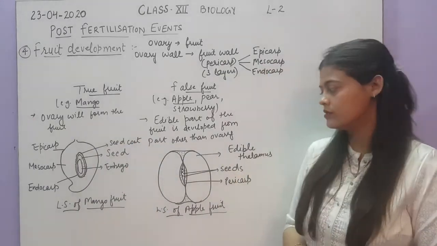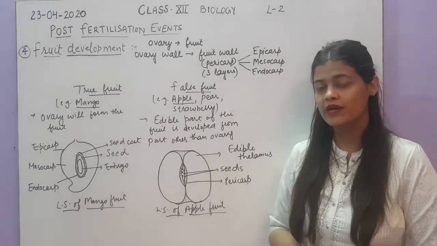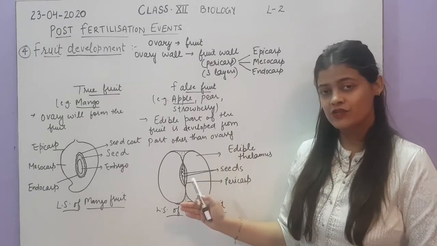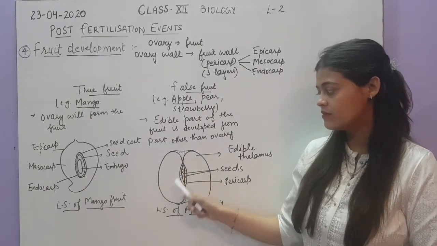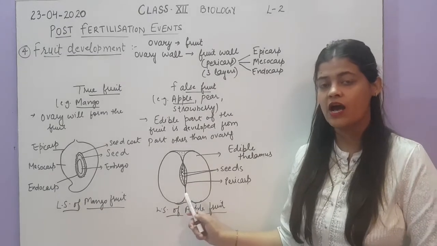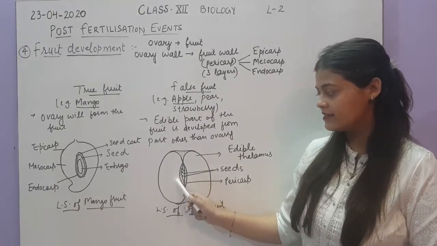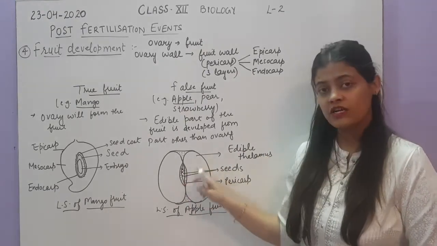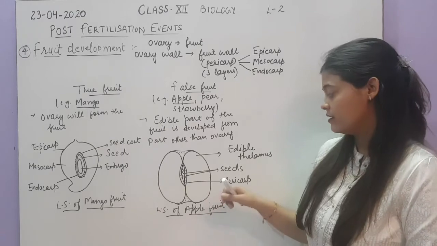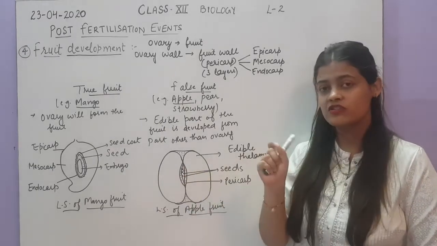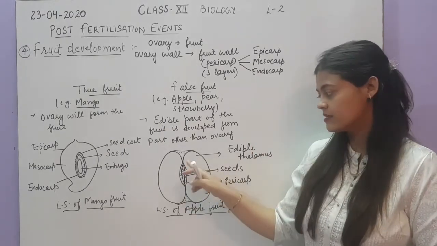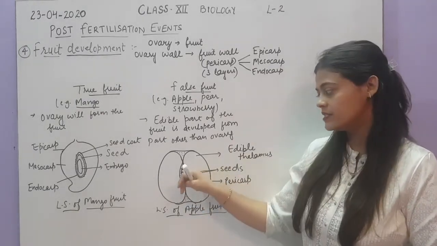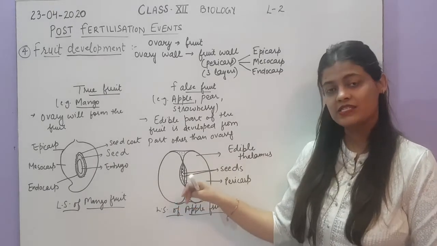Next is the false fruit. I have shown you here an example of an apple. If you see the inside structure of an apple, this is the whitish fleshy part which is edible, and in the center there is a blackish structure that we don't eat. That blackish structure is actually the ovary. This blackish structure covering the seeds is called the pericarp, and inside the pericarp the seeds are arranged like this with the seed coat around them.